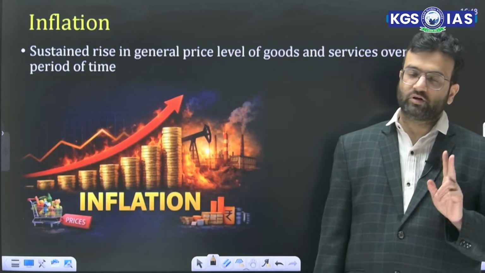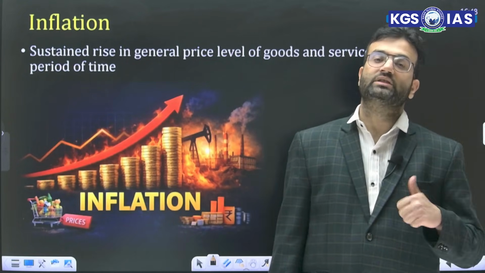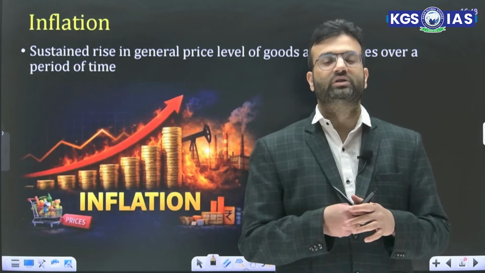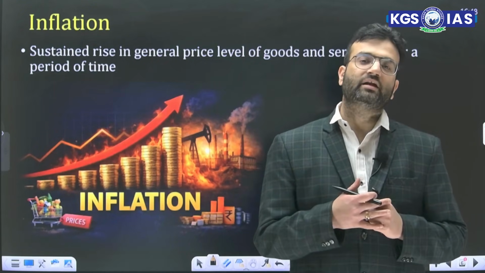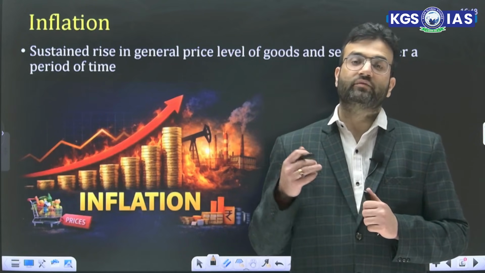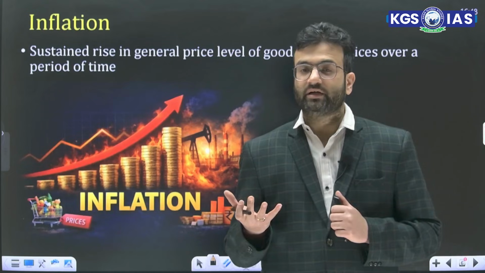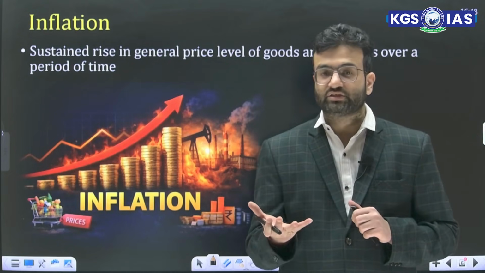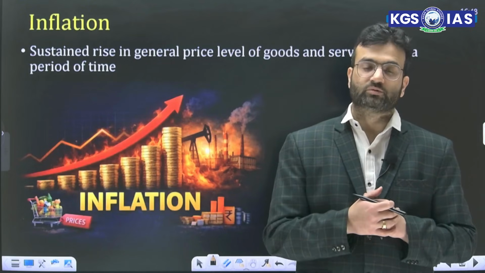Inflation can happen because of two things. First is demand pull inflation. Demand pull inflation means when the aggregate demand is more than aggregate supply. And how does this aggregate demand increase? Suppose a person's overall income increases, or the government does more expenditure which will fetch more income for the people, like expansionary fiscal policy or fiscal stimulus.